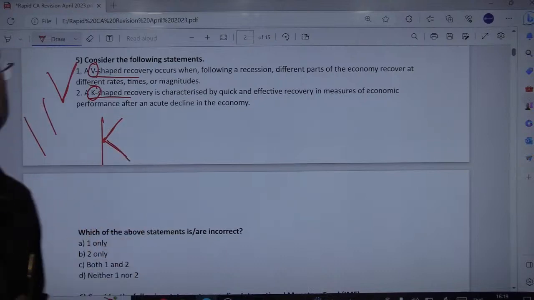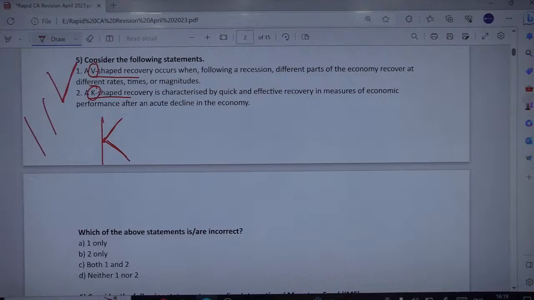That is, different segments of the economy growing at different rates. Some are growing at a higher rate, some are growing at lower rates. So these two statements seem to be interchanged with each other. V-shaped should have been the second statement, and K-shaped should have been the first statement as correct. So there is interchanging of the two shapes with respect to the two statements. So that's why the question has been about which one is correct.